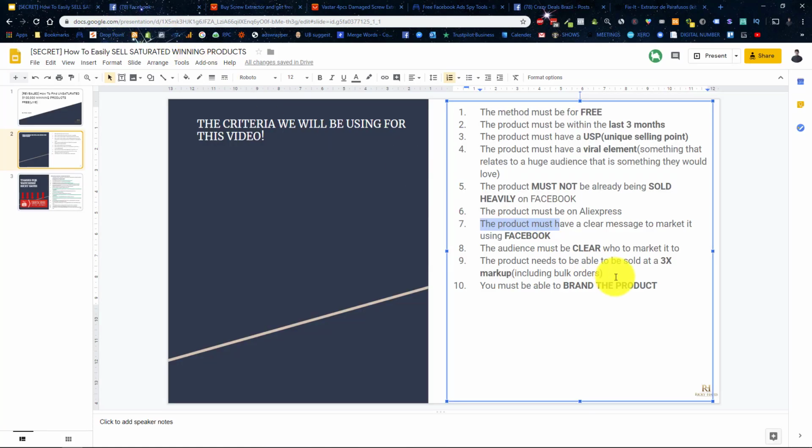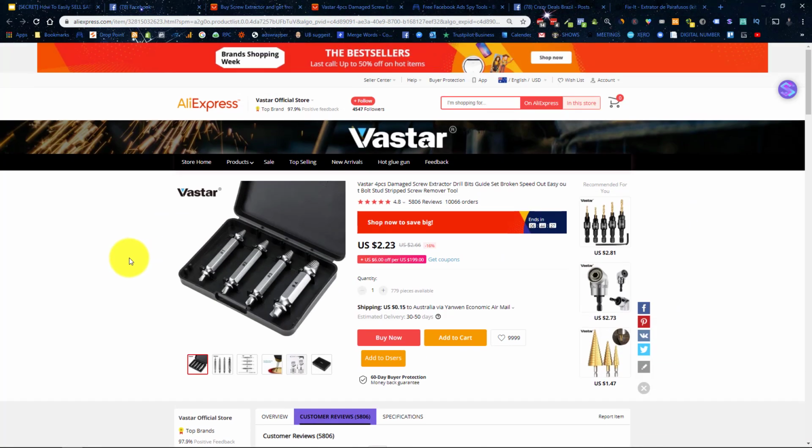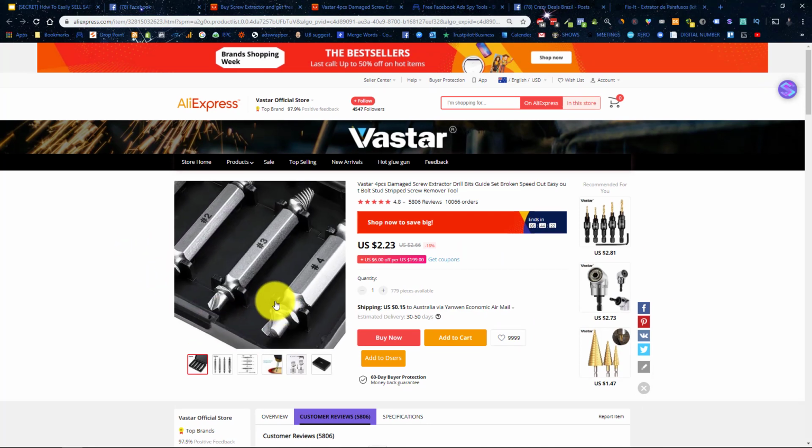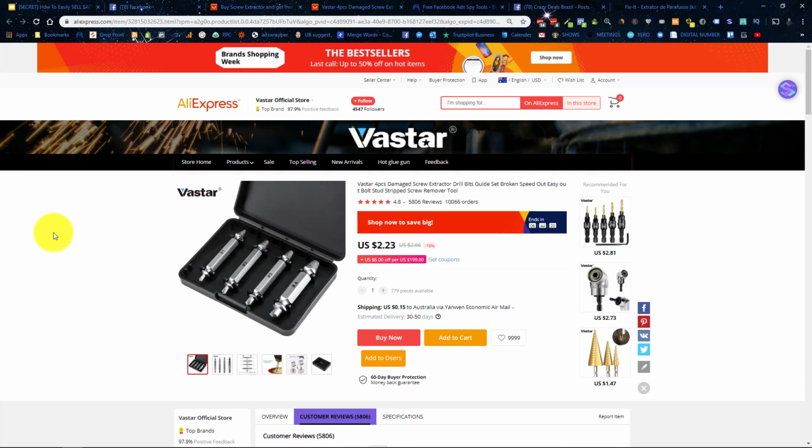All right, and the last thing is, well, we know it's got 3x markup, and then we can brand the product. This is an easy product to brand. You could get this custom purchased, and literally on this type of case, get your brand name actually on it. And I'd be trying to really heavily brand it as a very unique item that you guys have created. All right, get it engraved on there, really give that upper class feel, and there you go, you've branded it. So that is the definition of branding, and you can make a funnel around this or a one product store around this, and it would likely do very, very well.